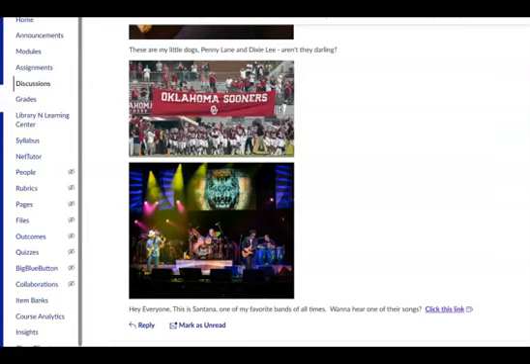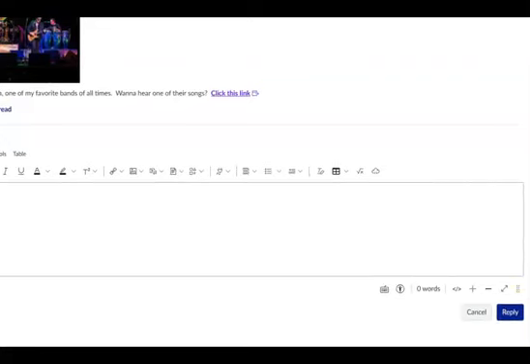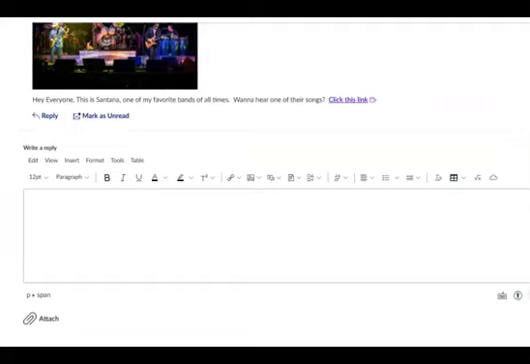Now I'm ready to walk away, and when I come back on Wednesday, I will see all of the posts from my fellow Cyber Cafe group members. I click reply to each one of them. That brings up a new text box, and I simply type a few words to the person. Always appropriate, and remember, these are going to be your folks for the semester. So type words that are wonderful, and then click this reply button. Repeat that process for all members of your Cyber Cafe group.